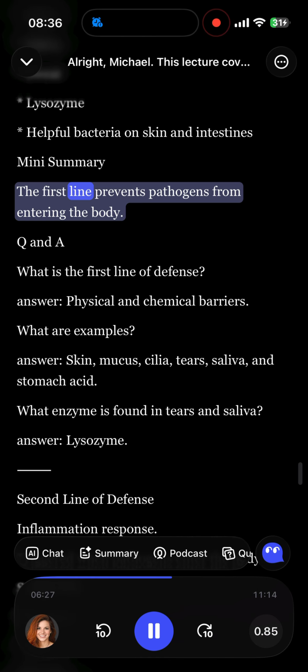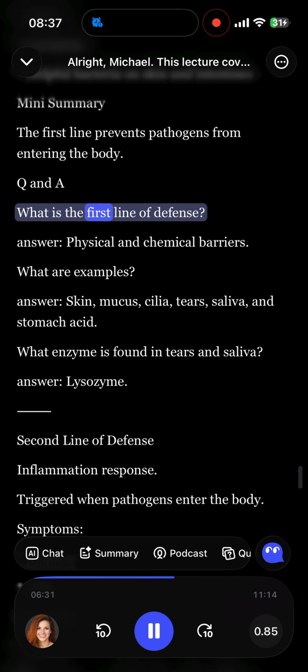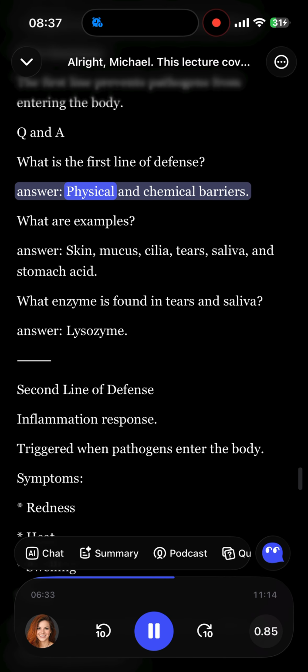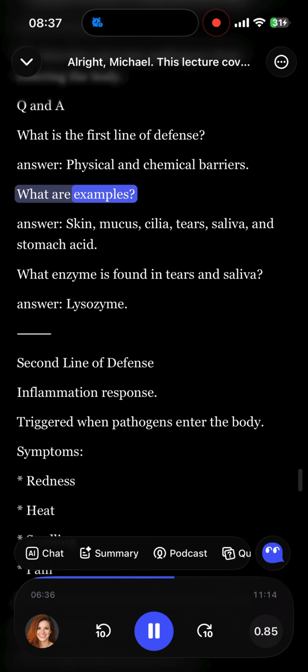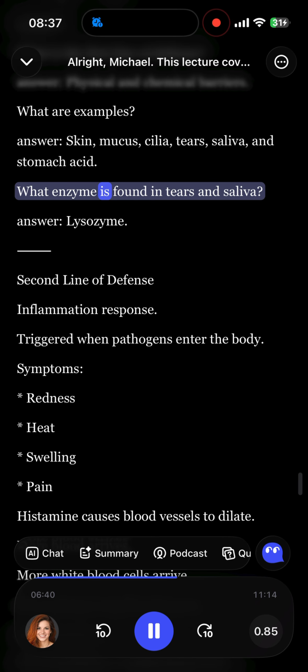Q&A. What is the first line of defense? Answer, physical and chemical barriers. What are examples? Answer, skin, mucus, cilia, tears, saliva, and stomach acid. What enzyme is found in tears and saliva? Answer, lysozyme. Second line of defense.